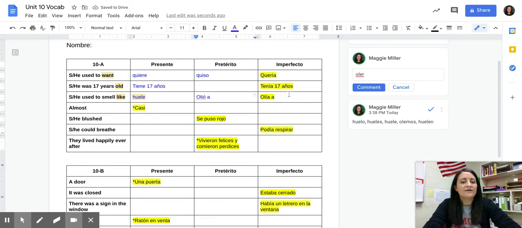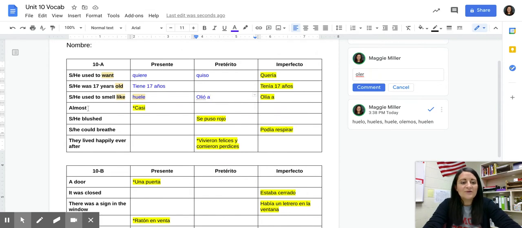Now, if we're looking at preterite versus imperfect, my grandpa always used to smell like peppermint. Now, that's the imperfect tense, right? That's what he used to smell like. But yesterday, he smelled like BO, right? So that's not normal. He usually smelled like peppermint, but for whatever reason, yesterday, he smelled like BO. So remember, that's the difference between the preterite and the imperfect.